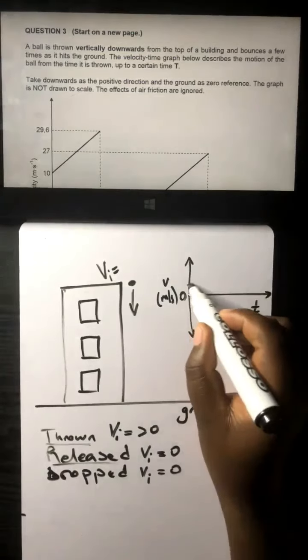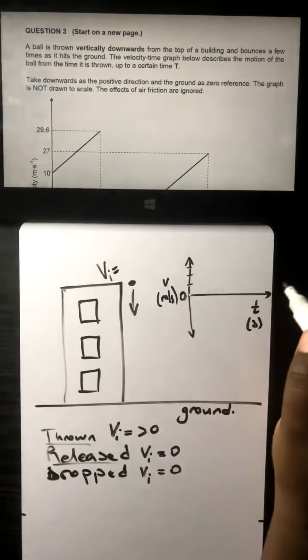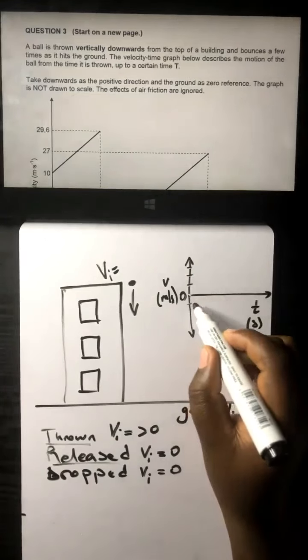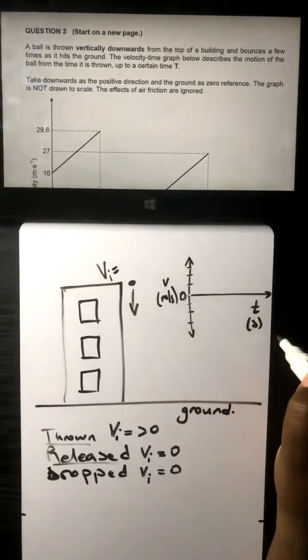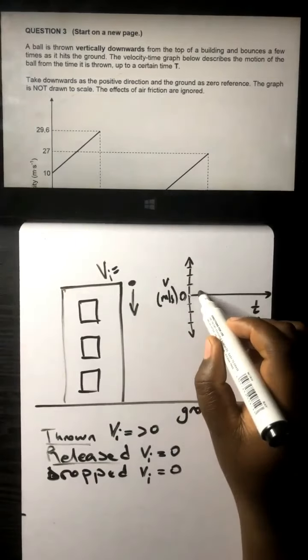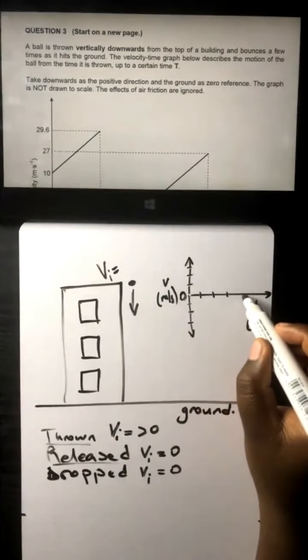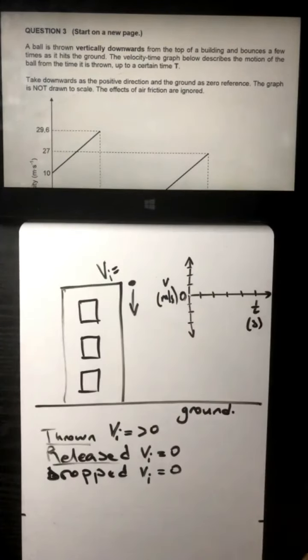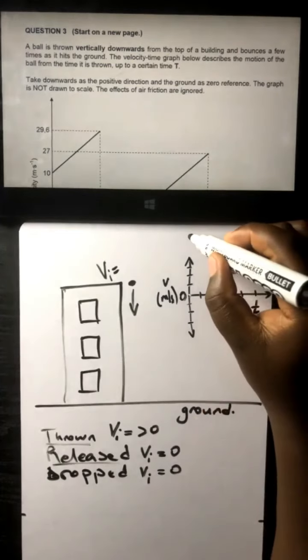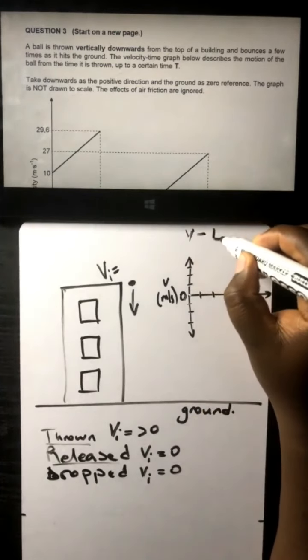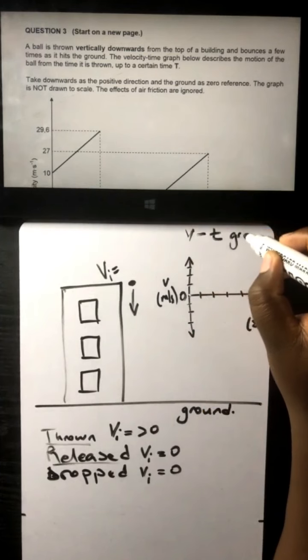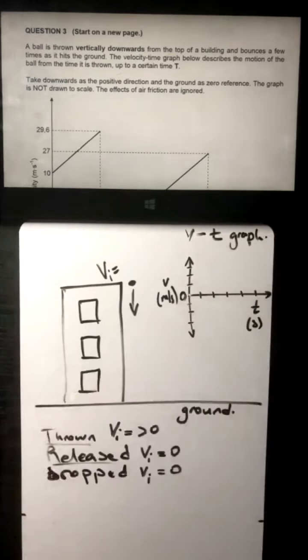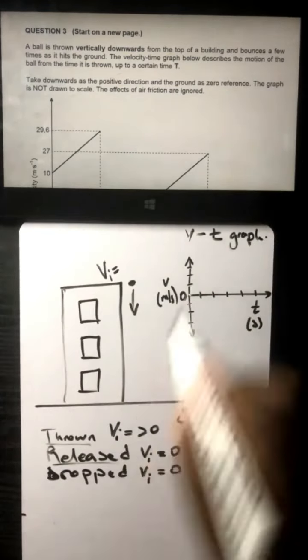Anything above, we've got positive velocity. Anything below, we've got negative velocity. Time is always positive. So ladies and gentlemen, what you need to know is that this is a velocity time graph. I've got different types of graphs of which I've done a lesson.